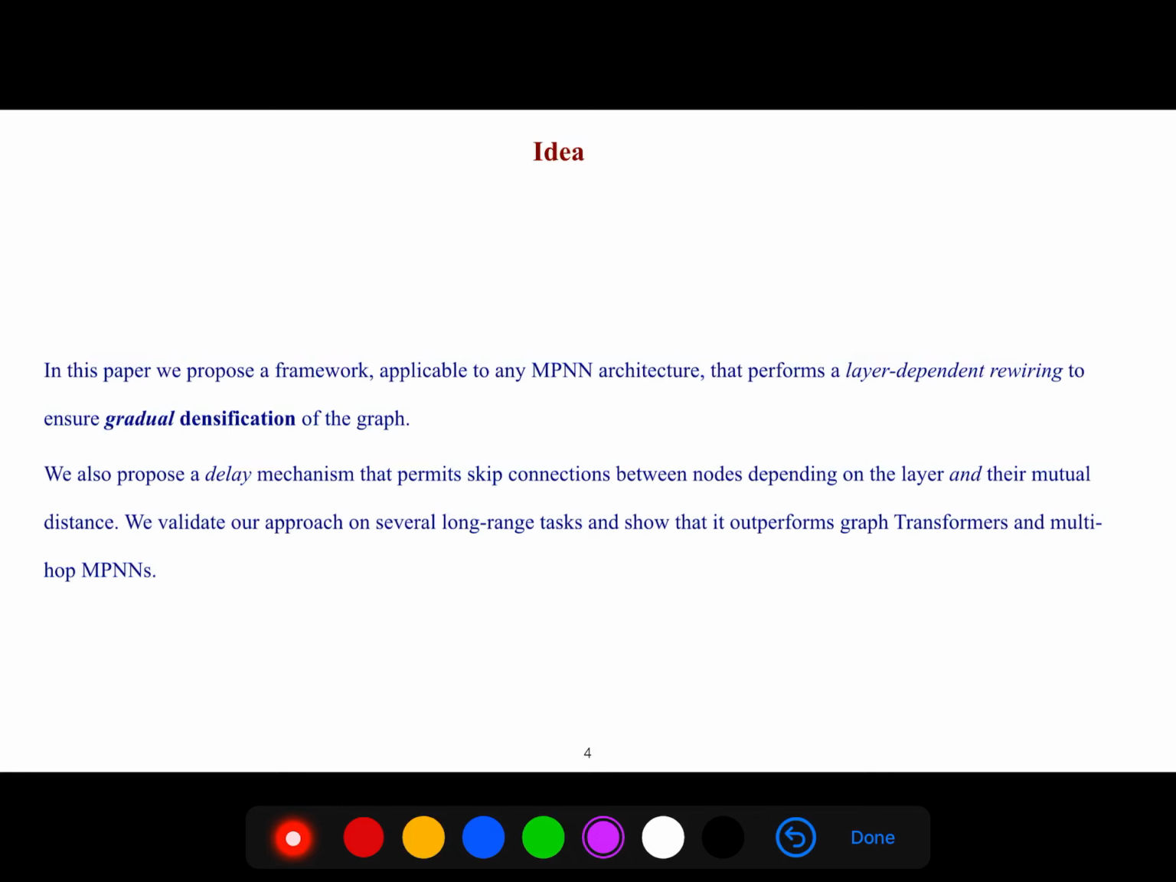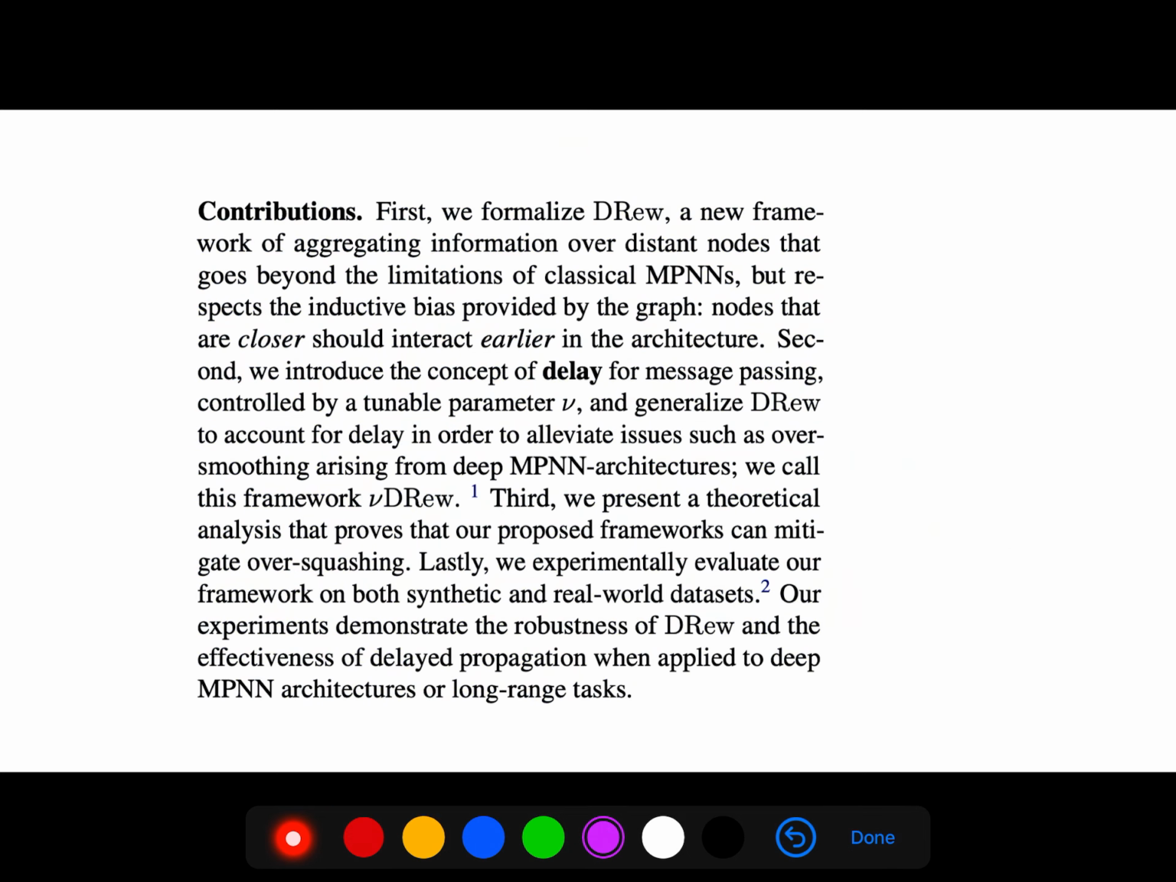So we propose a framework applicable to any message passing neural network that performs a layer-dependent rewiring to ensure gradual densification of the graph. We also propose a delay mechanism that permits skip connections between nodes depending on the layer and their mutual distance. We validate our approach on several long-range tasks and show that it outperforms graph transformers and multi-hop message passing neural networks. So we drew a new framework for aggregating information over distant nodes that goes beyond the limitations of classical message passing neural network.